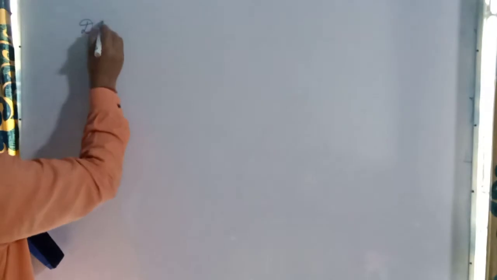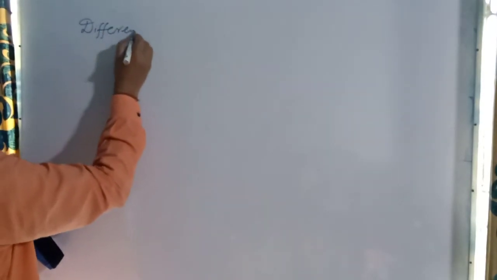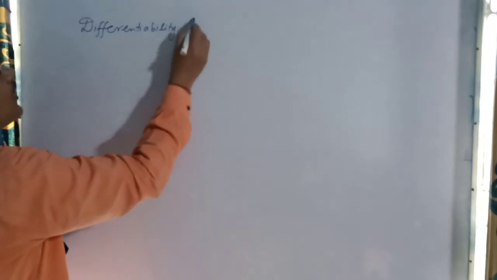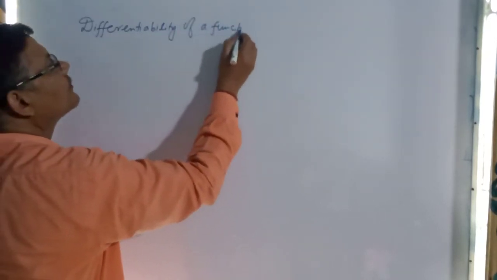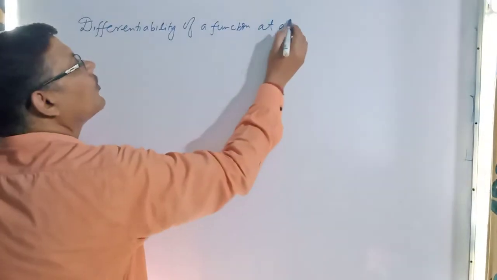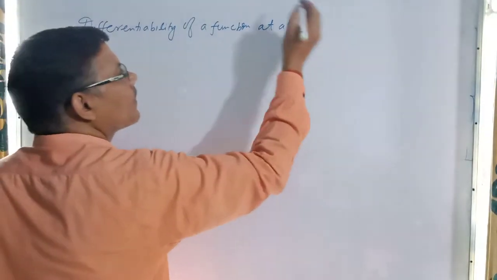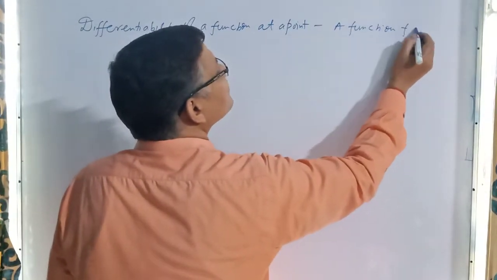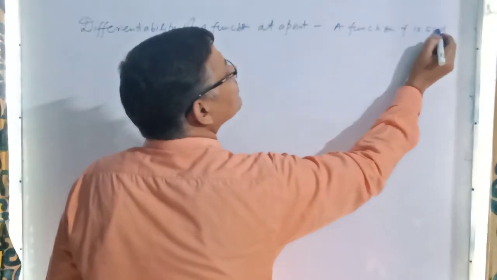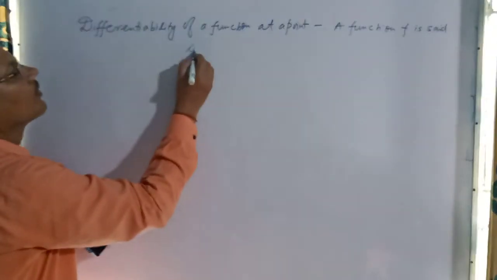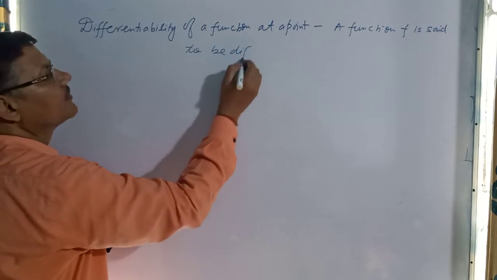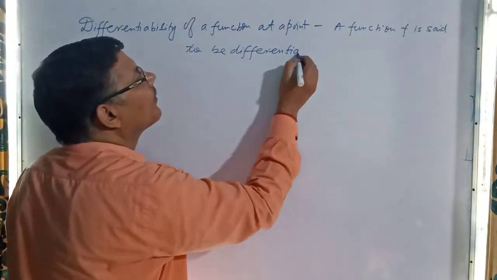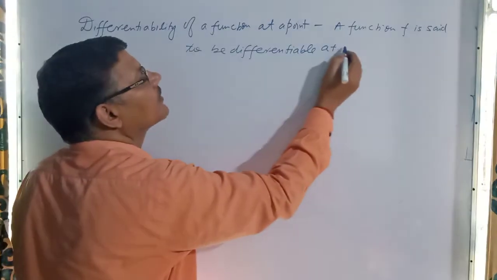So differentiability of a function at a point.